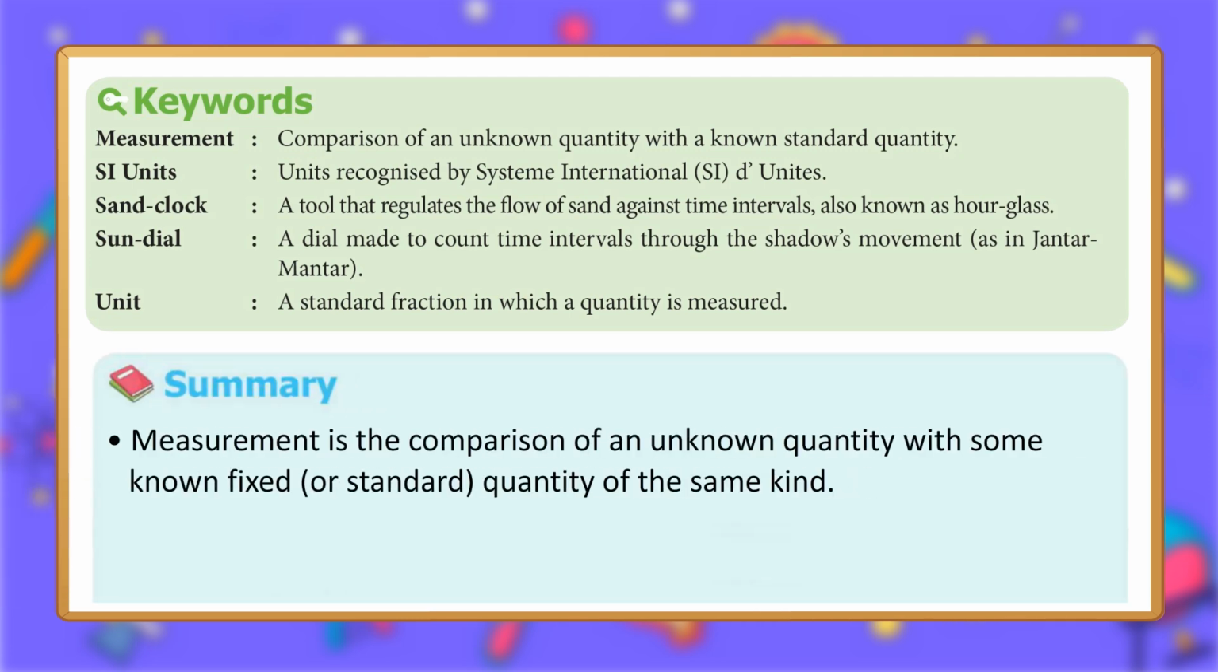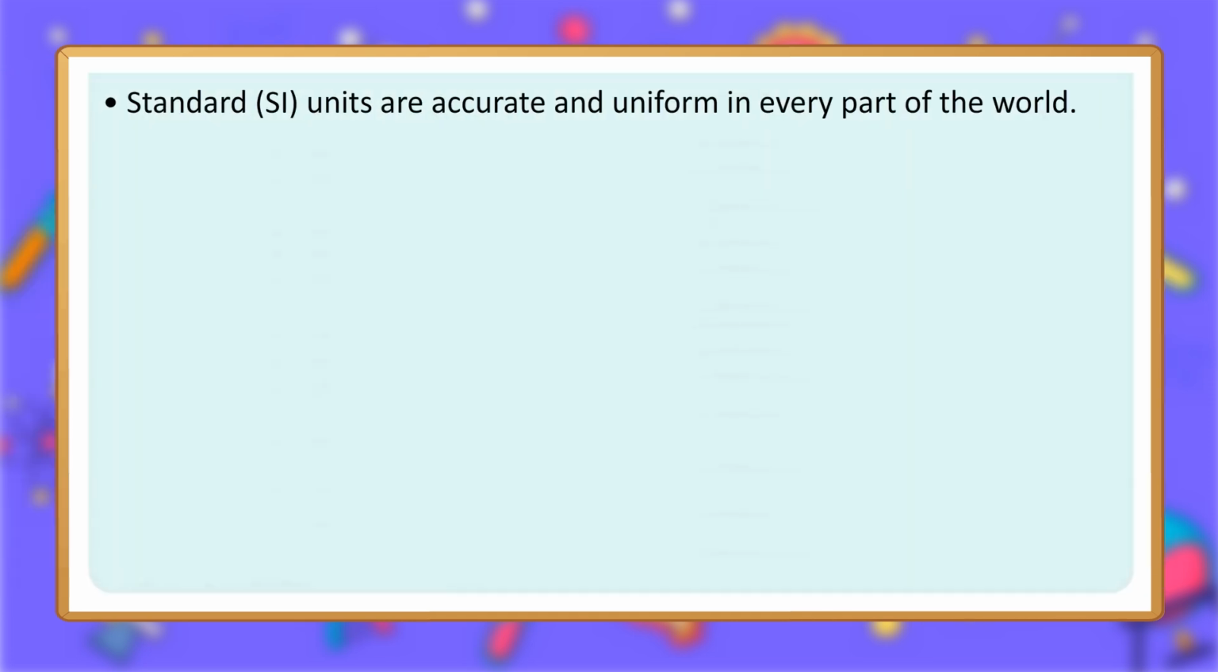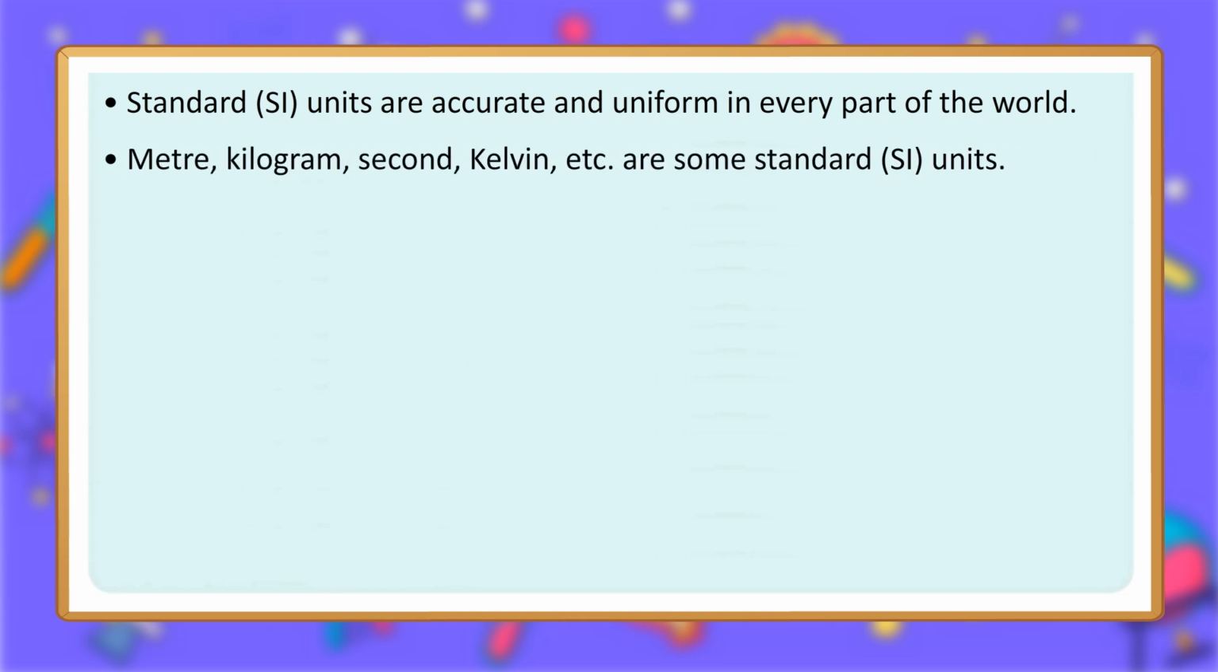Summary. Measurement is the comparison of an unknown quantity with some known fixed, or standard, quantity of the same kind. People in olden days used to measure things through primitive methods, which yielded inaccurate and non-uniform measurements. Standard SI units are accurate and uniform in every part of the world. Meter, kilogram, second, Kelvin, etc. are some standard SI units.